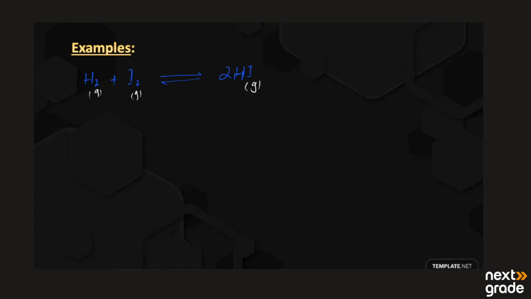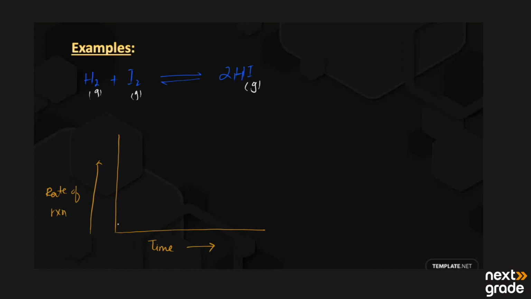If we draw a graph, we have the x-axis and y-axis, with time along the x-axis and rate of reaction along the y-axis.